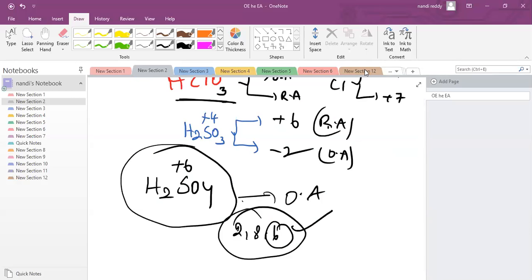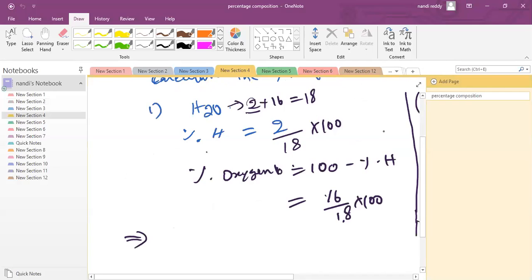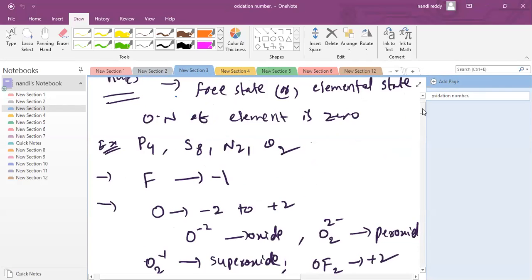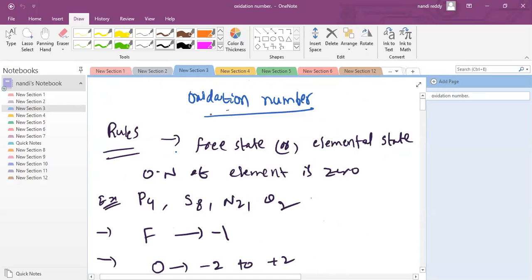Is it clear? Then write oxidation number calculation, sir. That's already you know. I'm not going to discuss it right now. Write oxidation number next. Please write the next heading, oxidation number.